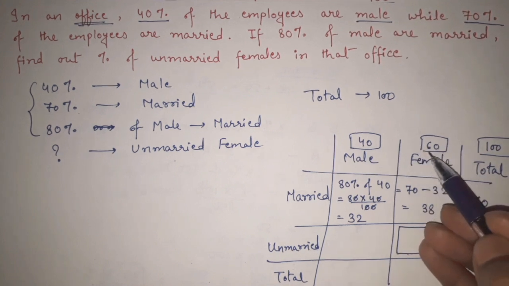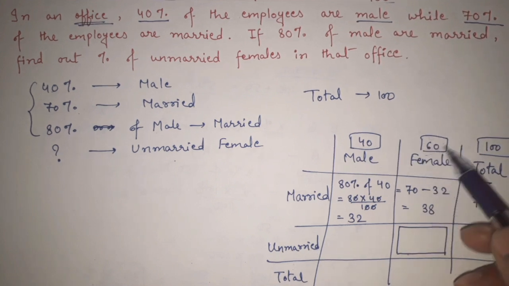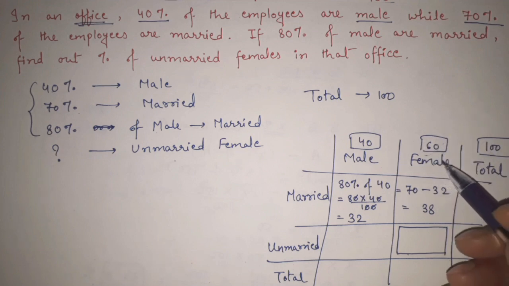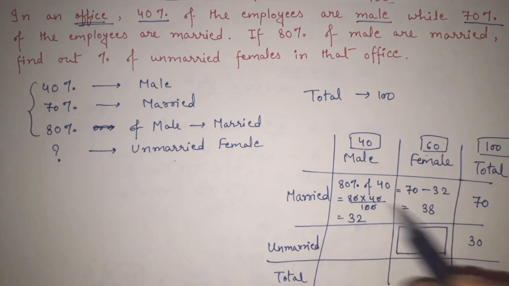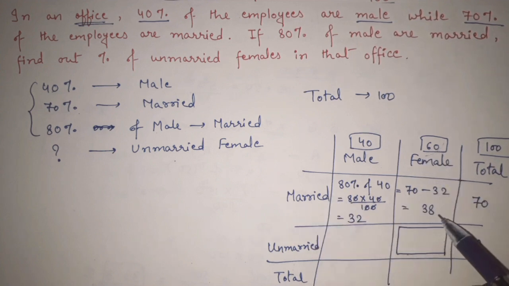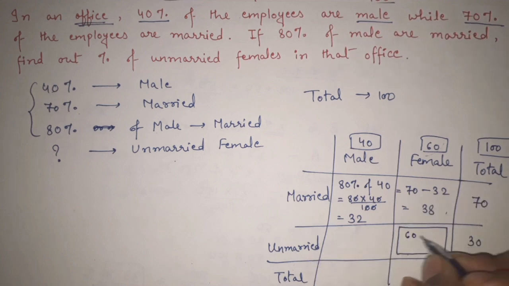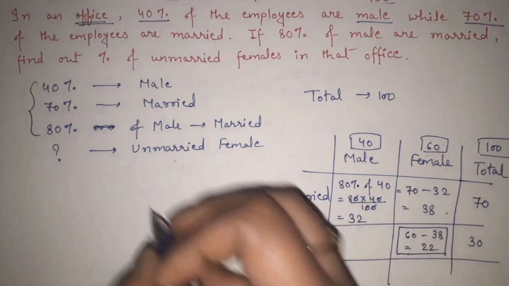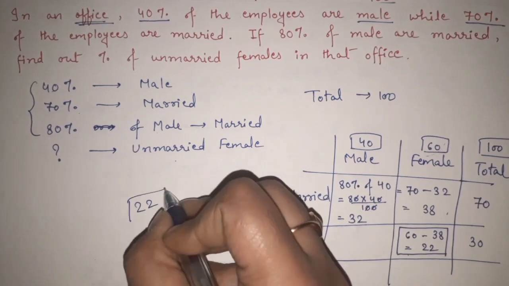Now we know how many total females are there? Out of 100%, 60%, that is 60 females are there. Now married females are 38. 60 females in total, married females 38 we have received. Then obviously what will be unmarried females? 60 minus 38, it will give us 22. Yes, so simple as that, this is our answer. So 22 is our answer.